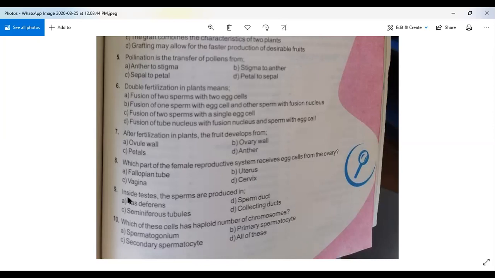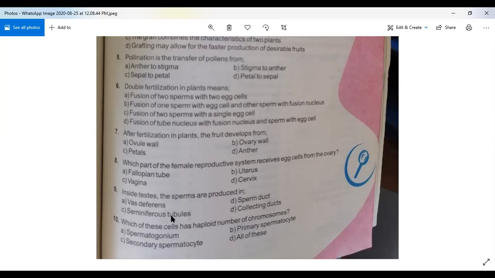Now come to question number 9. Inside testes. Testes, we all know, are present in a male reproductive system. Inside testes, the sperms are produced in. So keep in your mind the structure of the male reproductive system of a rabbit, how they are formed. Vas deferens, no, they are present in female reproductive system. Sperm duct, no, sperm duct is only responsible to pass the sperms into urinary bladder.